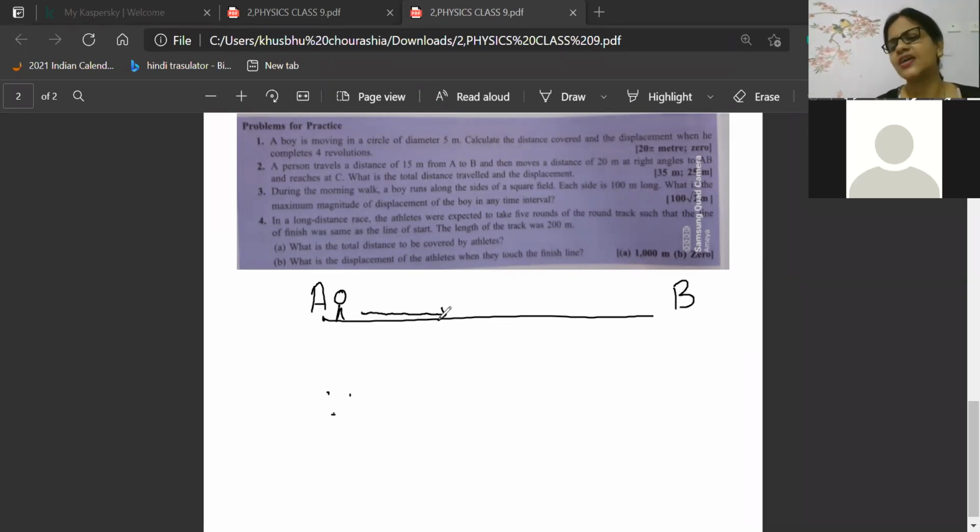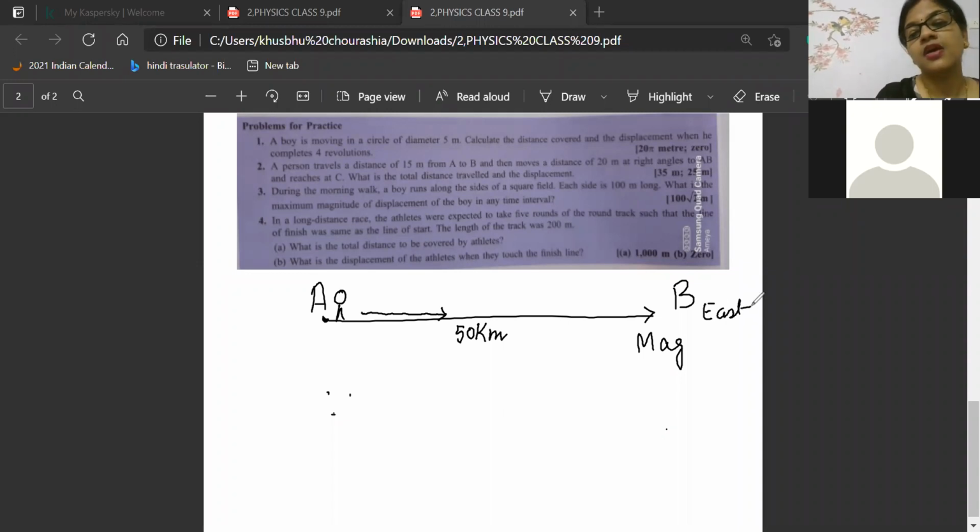Then you will be asking, Auntie, what is the difference between distance and displacement? Look here, beta. Both distance and displacement will have magnitude. Last class I discussed that magnitude. Like a boy started from point A, went to B, and he covered a distance of 50 kilometers. So here distance is 50 kilometer, and if the boy is moving towards east direction, then displacement is 50 kilometer east. Very good, Avinash. Magnitude is length.